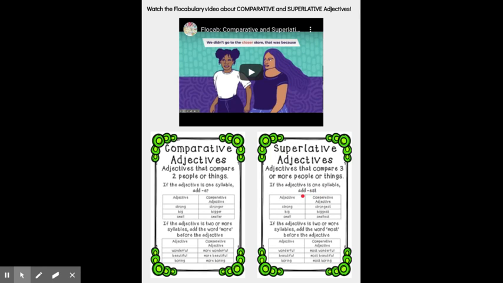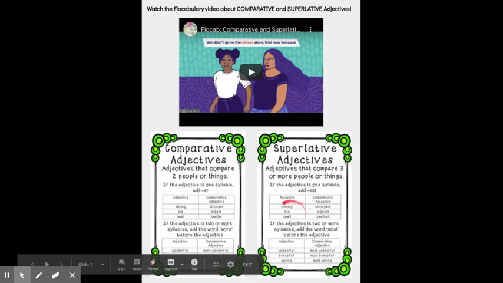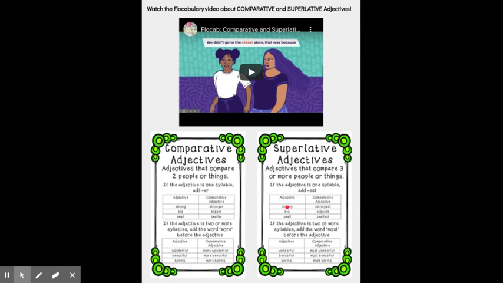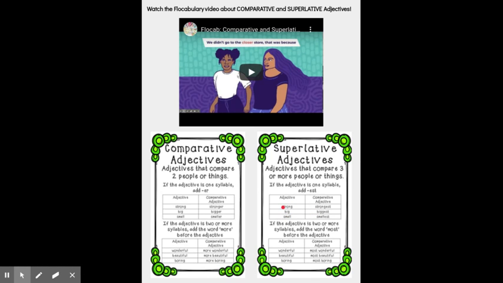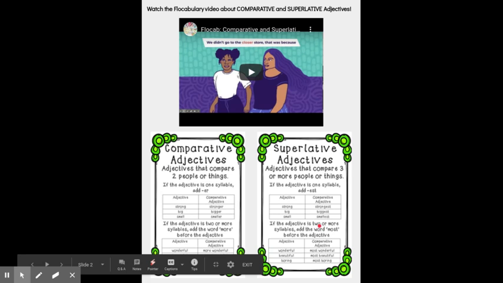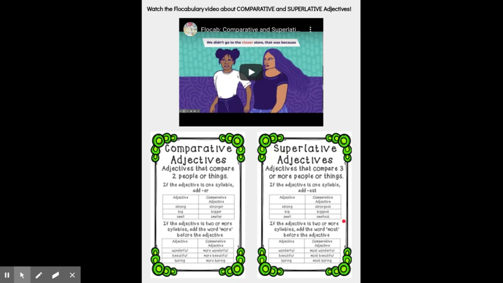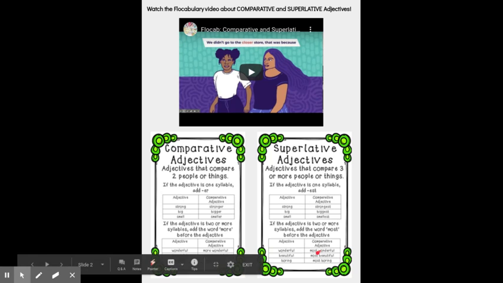Another indication is if the adjective is one syllable, you add est. So look at these examples: strong, strongest; big, biggest. These words are one syllable. If the adjective is two or more syllables, add the word most before the adjective. So let's say you want to say I had a wonderful day. However, you want to be a little bit more descriptive: I had the most wonderful day.